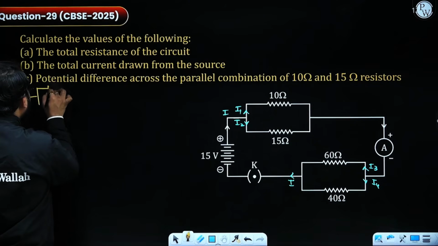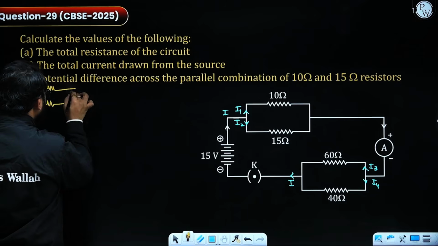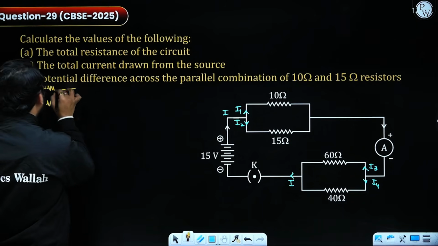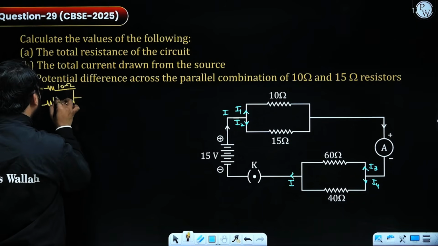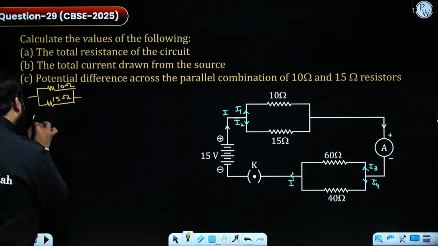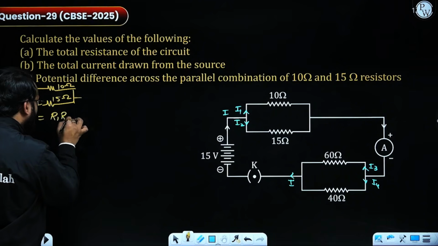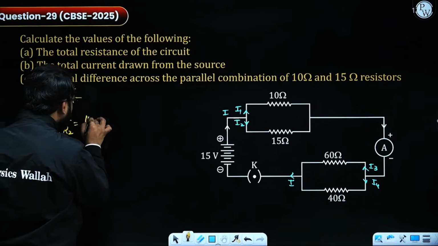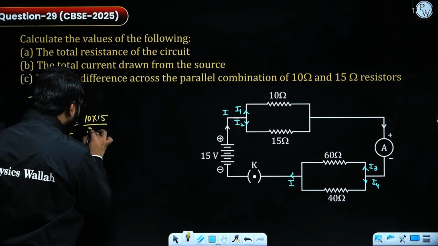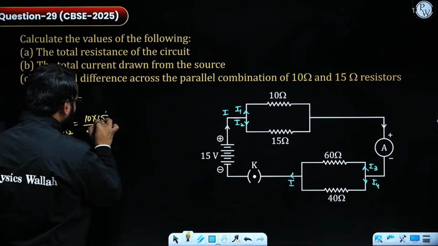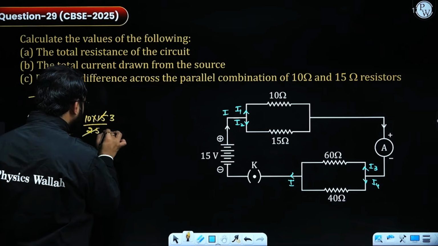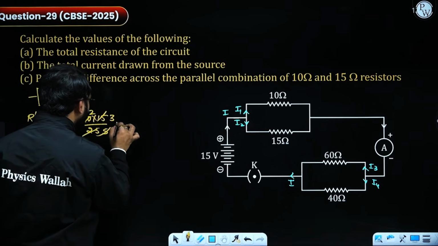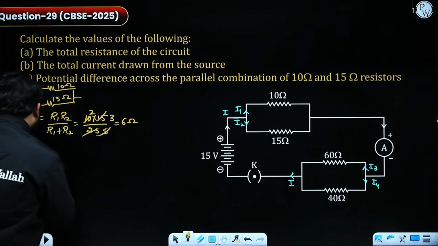So one we are having 10 ohm, 15 ohm. So R dash will be equal to R1 R2 over R1 plus R2. So this is 10 multiply 15 divided by 25, which is coming out as, this is 3, this is 5, this is 2. Finally I am getting 6 ohm.